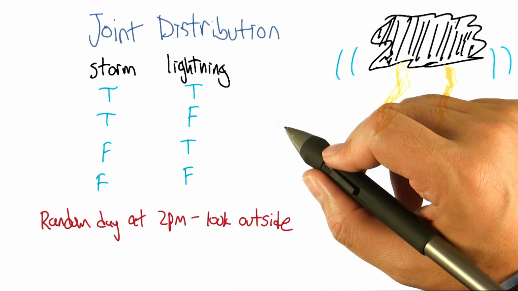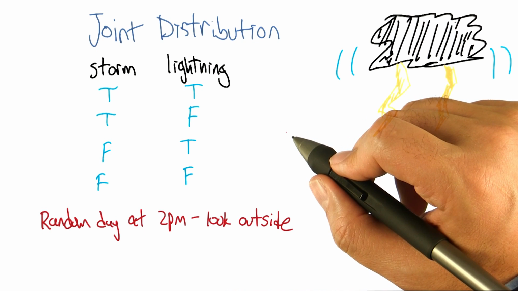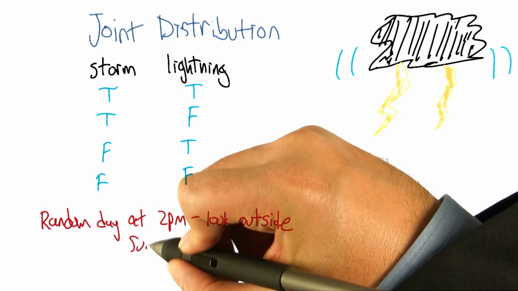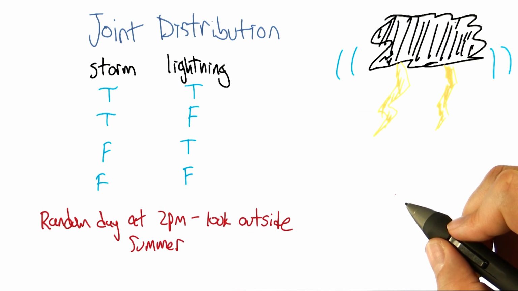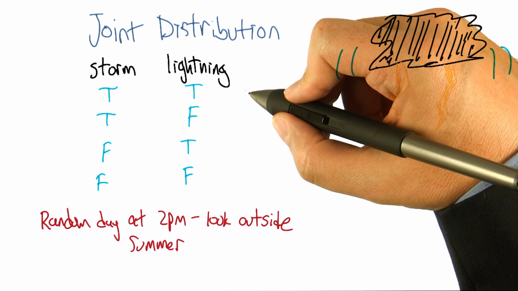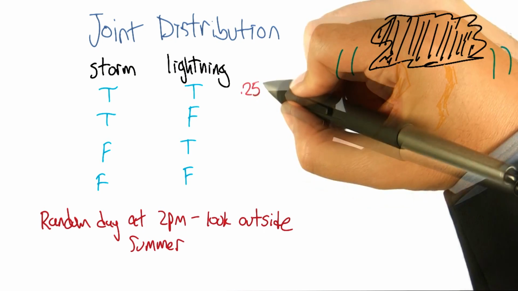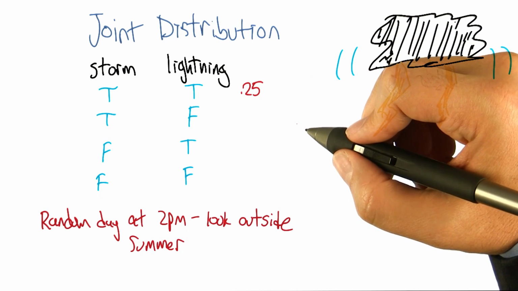So what do you think? On a random day? Yeah, random day at 2 p.m. And it can be in Atlanta since that's what you're familiar with. Is it summer? Because that happens more often in the summer. Sure, let's say summer. It's fairly high at 2 p.m. Let's say it happens a quarter of the time. Wow, that's a rainy summer.